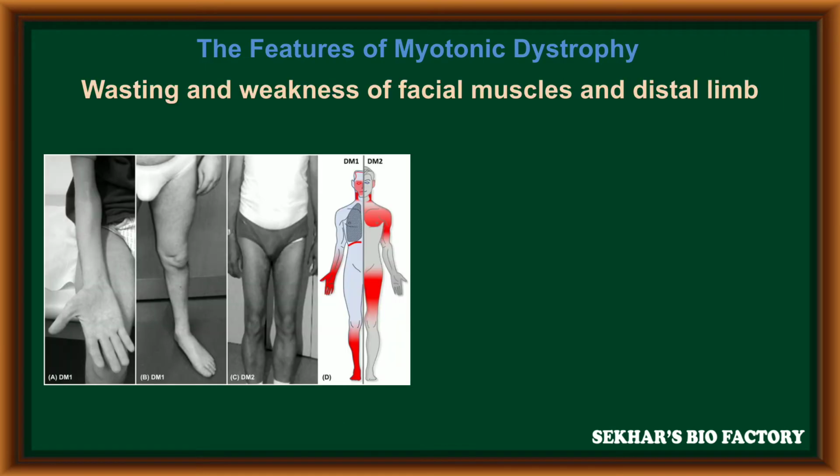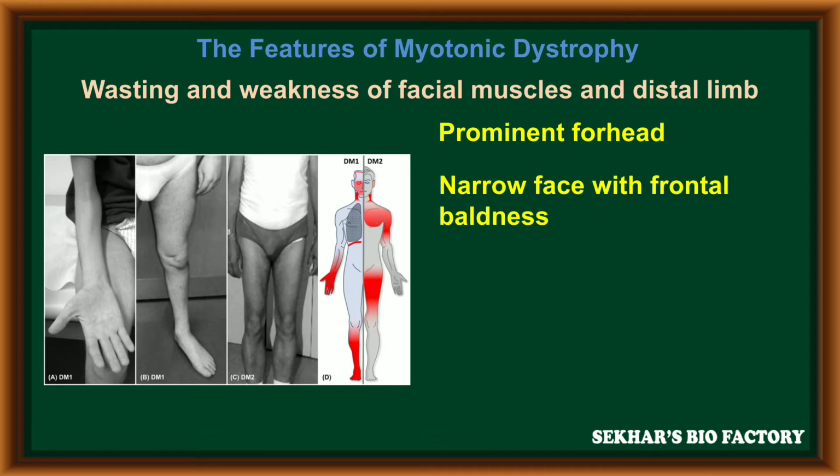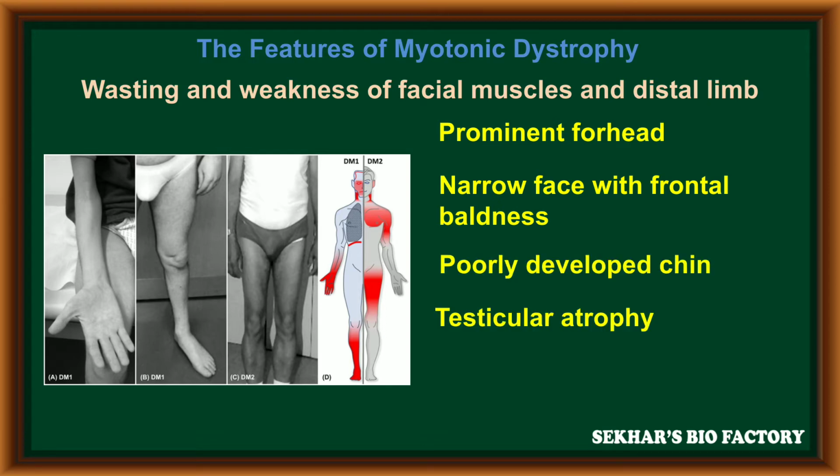The features of myotonic dystrophy: wasting and weakness of facial muscles and distal limbs, a prominent forehead, narrow face with frontal baldness, poorly developed chin, along with testicular atrophy and decreased glucose tolerance. These are some of the symptoms of myotonic dystrophy.